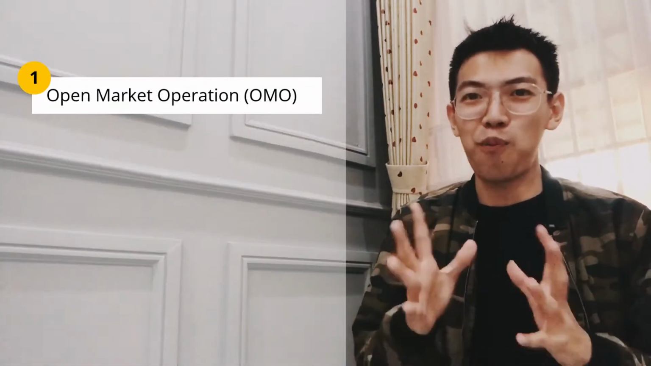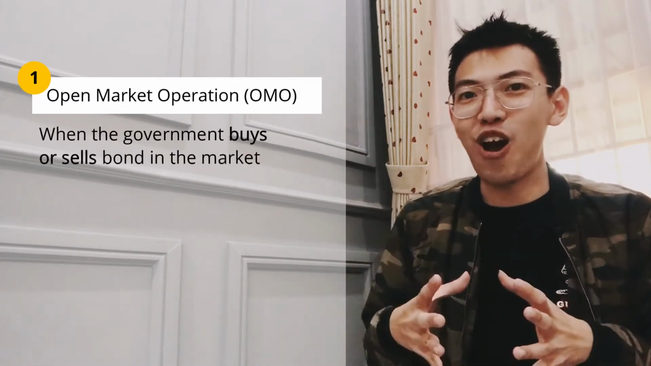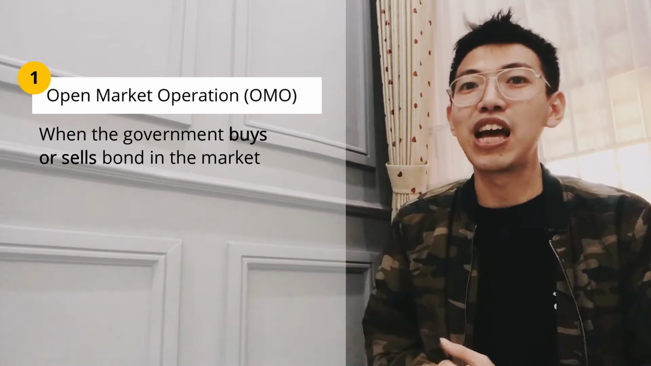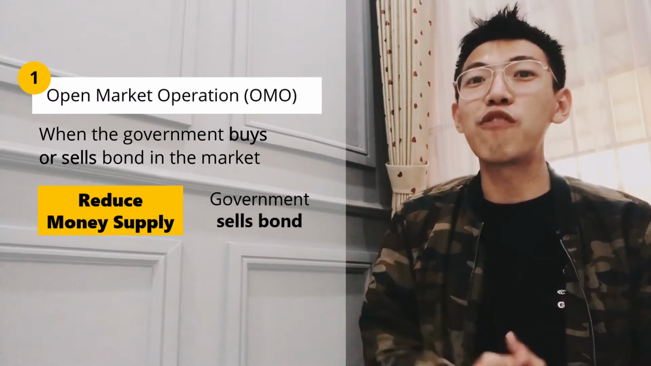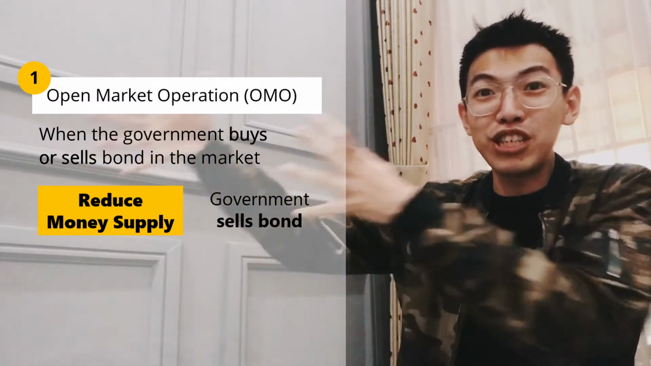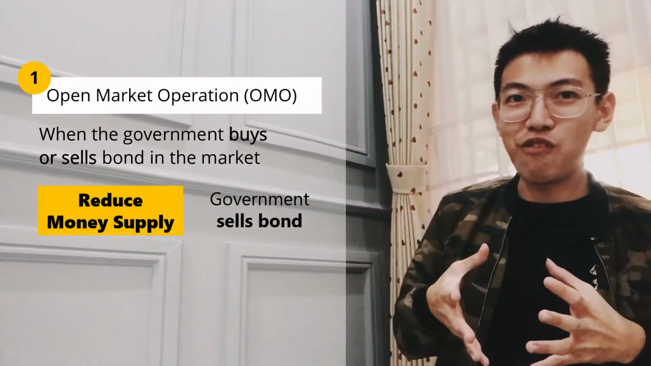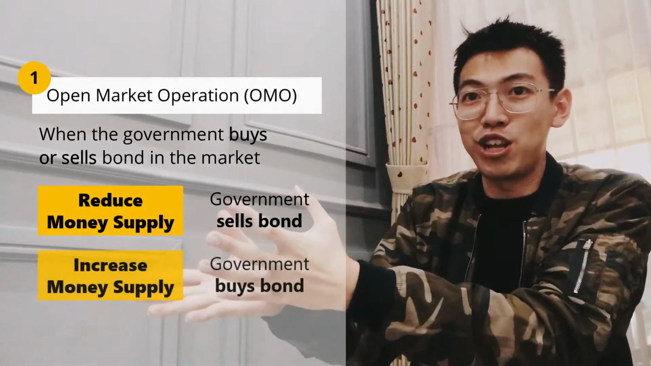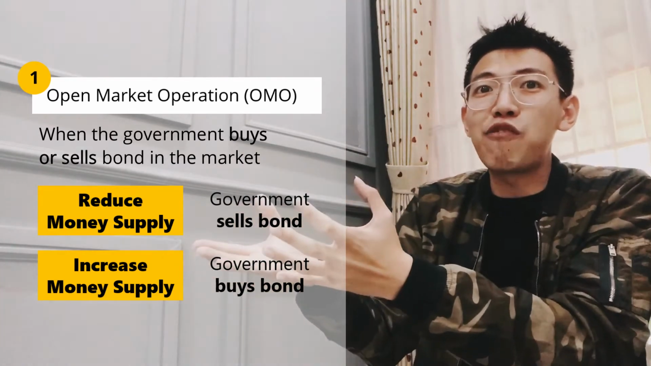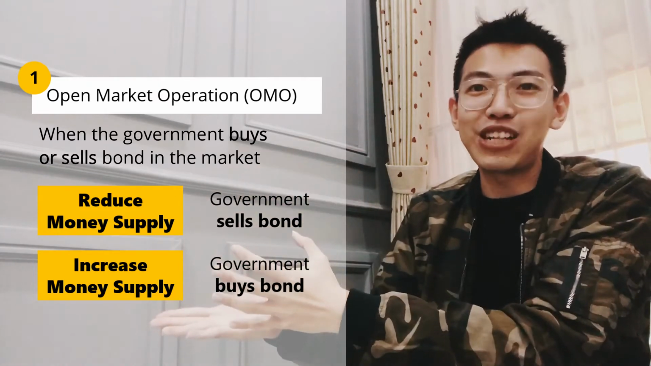First, open market operation. Open market operation occurs when the government buys or sells bonds in the market. To reduce the money supply, the government needs to sell bonds. When the government sells bonds, the public will purchase those bonds. It will make money outstanding in the market be given to the government. While to increase the money supply, the government needs to buy bonds. If the government buys bonds, the government needs to pay for those bonds, so the money supply, or money outstanding, in the market will increase.